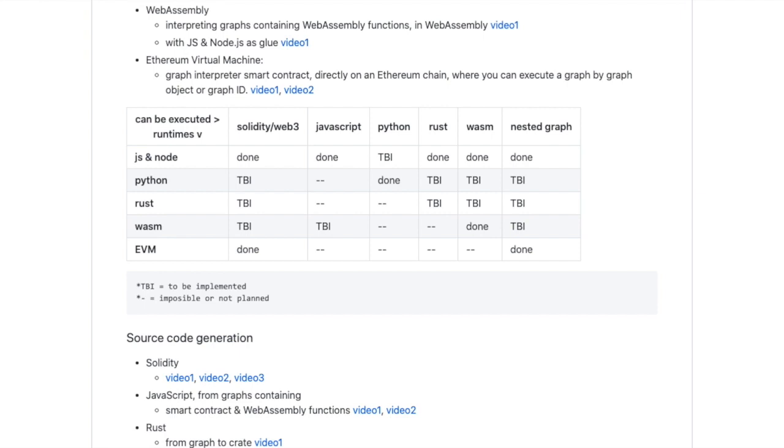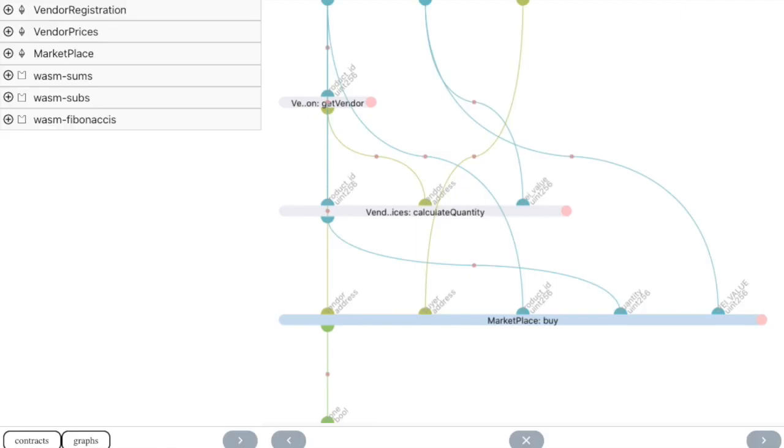But first, some context. Pipeline graphs can contain various types of nodes, from Ethereum smart contract functions and events to WebAssembly, JavaScript, Rust, and Python functions. Graphs can be homogeneous or heterogeneous, containing nodes of different types. Pipeline can also handle nested graphs through composition.